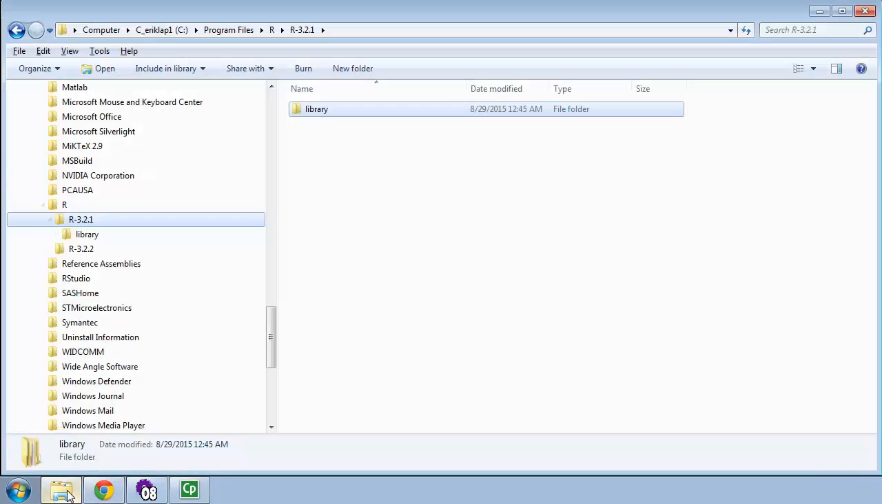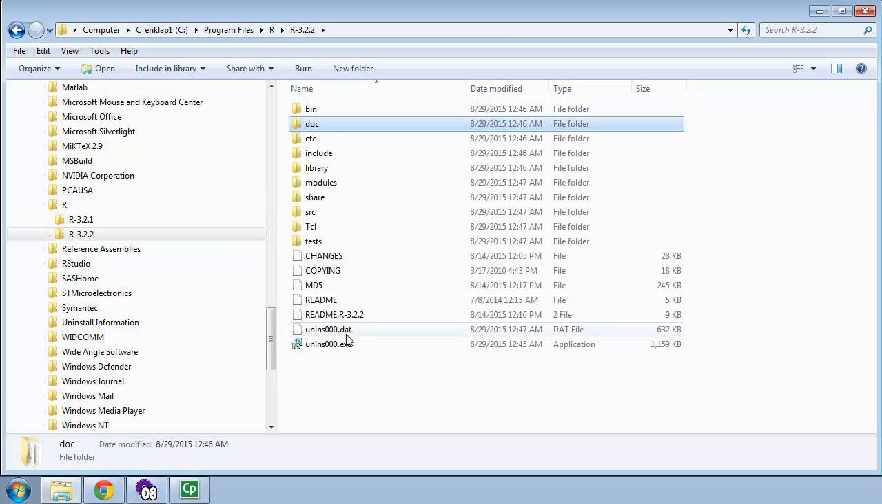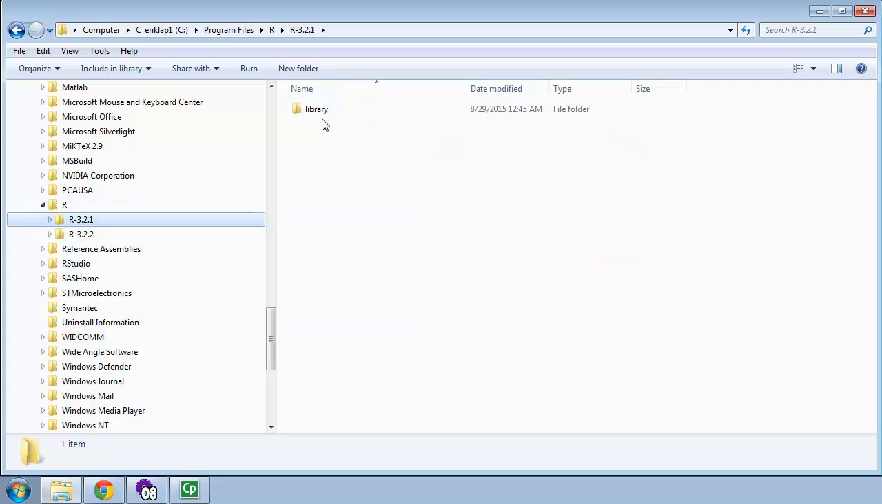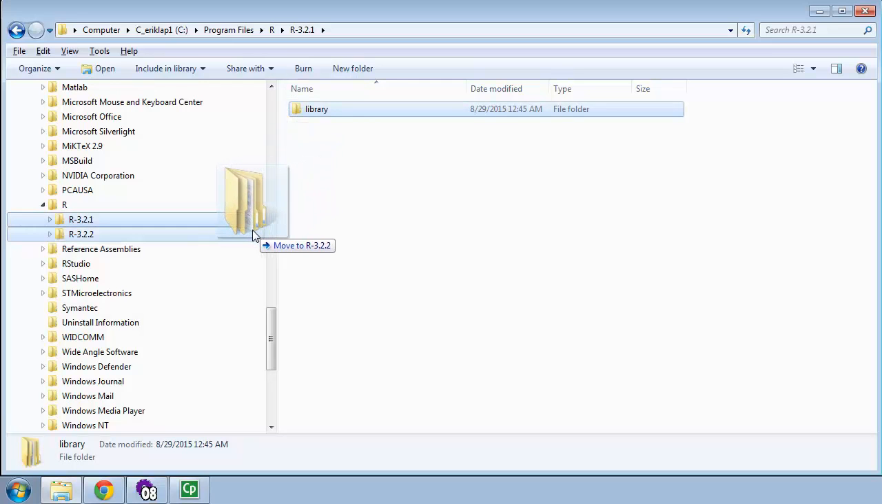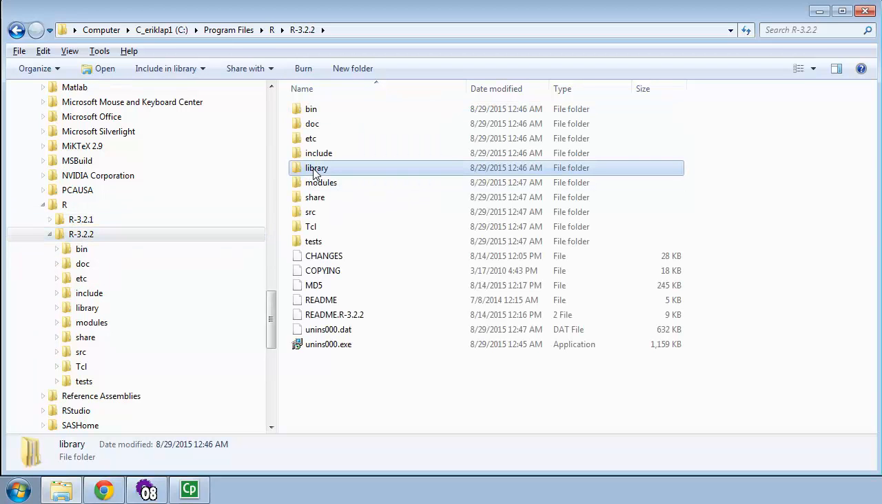I'll go over to Windows Explorer, and notice that within the R folder, there's now 2 versions of R. Within the 3.2.2, here's the new version. And in the old version, I have the library folder. I'm going to just click on the library folder, and I'm going to drag it over to move it to the 3.2.2 folder. Now notice, I can't do 2 things at once. Hold on a second. Within 3.2.2, there is a library folder here.